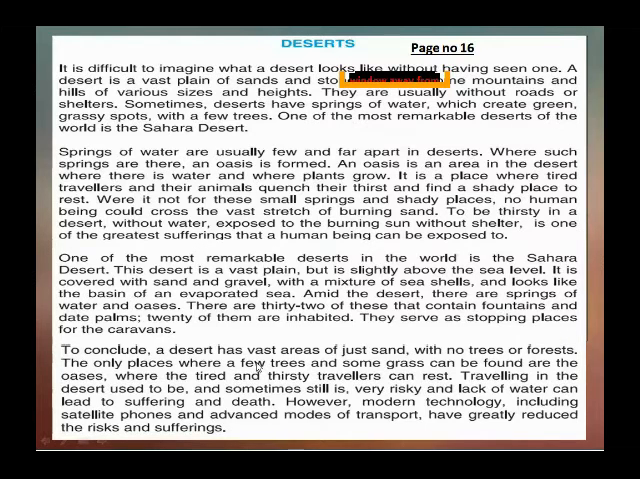To conclude, the desert has vast areas of just sand with no trees or forest. The only places where a few trees and some grass can be found are the oases, where the tired and thirsty travelers can rest. Traveling in the desert used to be, and sometimes still is, a risk where lack of water can lead to suffering and death. However, modern technology including satellite phones and advanced modes of transport have greatly reduced the risk and suffering. This is all about the descriptive essay, as I told you a little while ago.